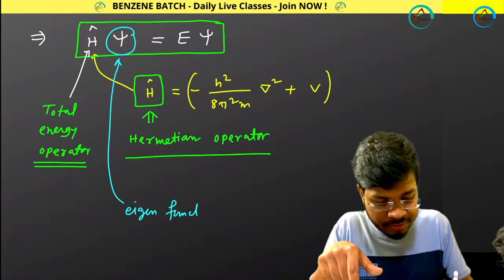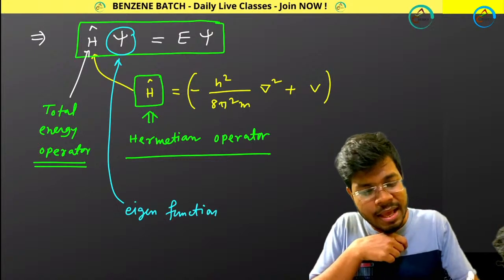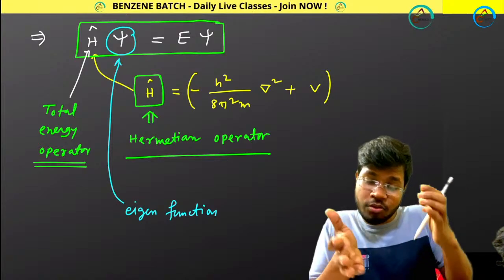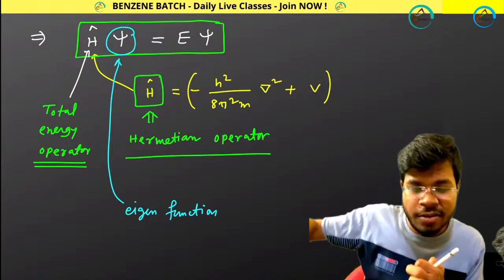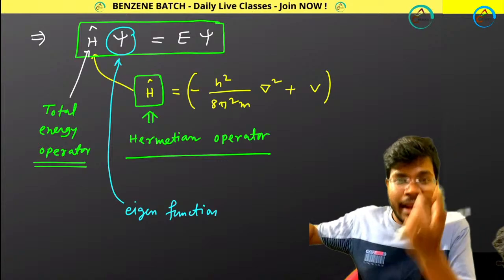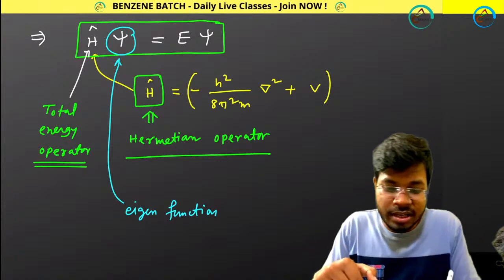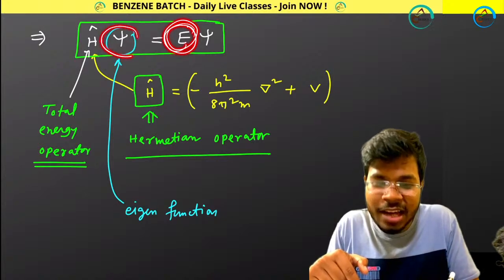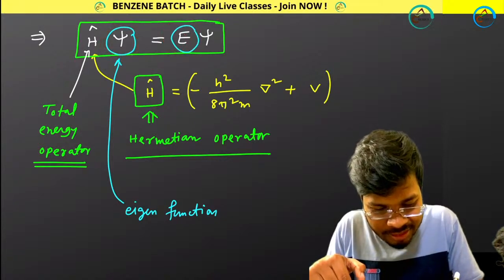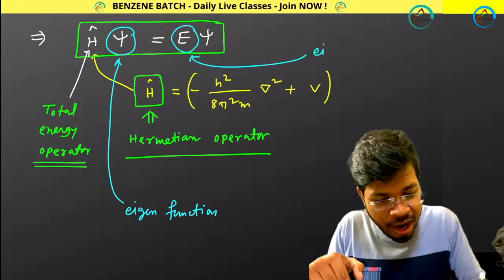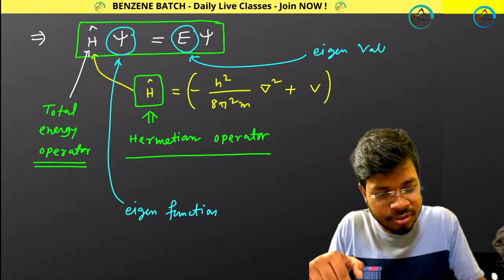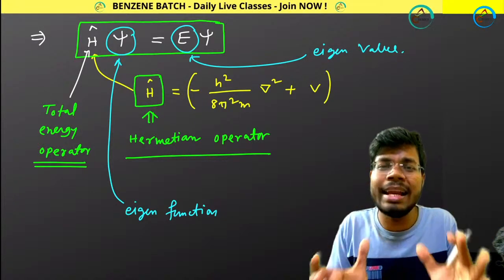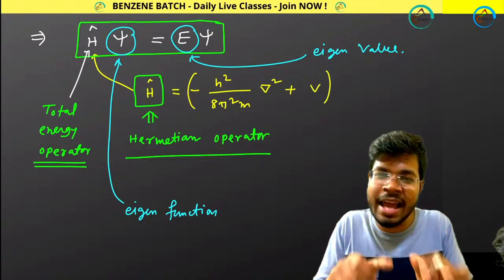Eigen Function. And I told you the corresponding energy, that means the energy of the corresponding Eigen Function, this E will be called your Eigen value. So that is the theoretical explanation of Eigen Function and Eigen value.